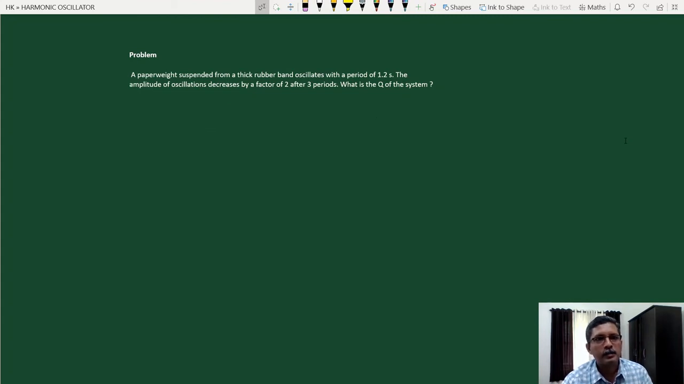Consider this example. A paperweight suspended from a thick rubber band oscillates with a period of 1.2 seconds. The amplitude of oscillations decreases by a factor of 2 after 3 periods. What is the Q of the system?